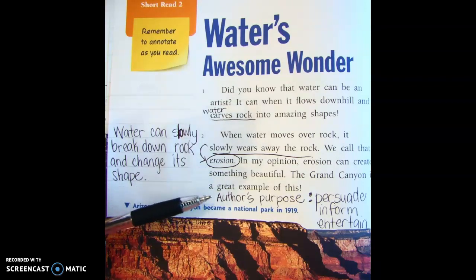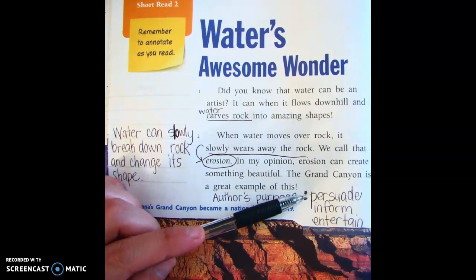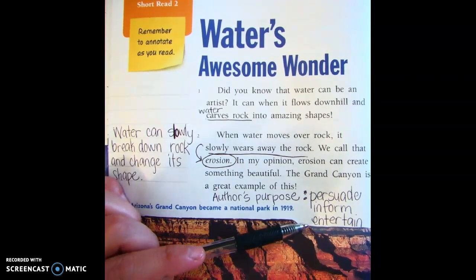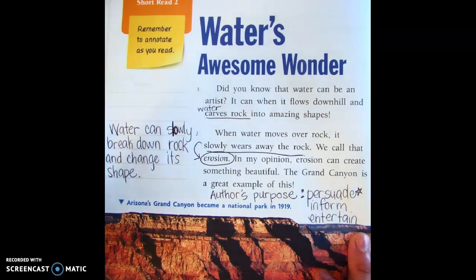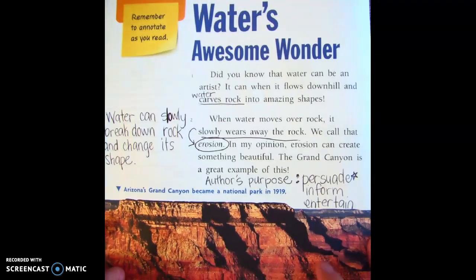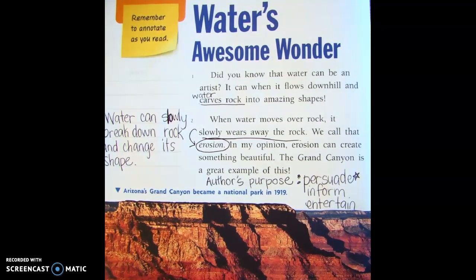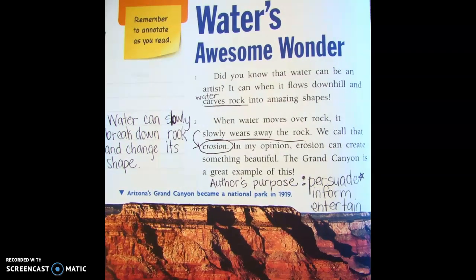For author's purpose, in this case, is the author trying to persuade you to do something or to think a certain way, to inform you about a topic, or to entertain? In this case, the author's purpose is trying to persuade you. He or she is trying to persuade you that the erosion that was caused by water in the Grand Canyon is absolutely beautiful.